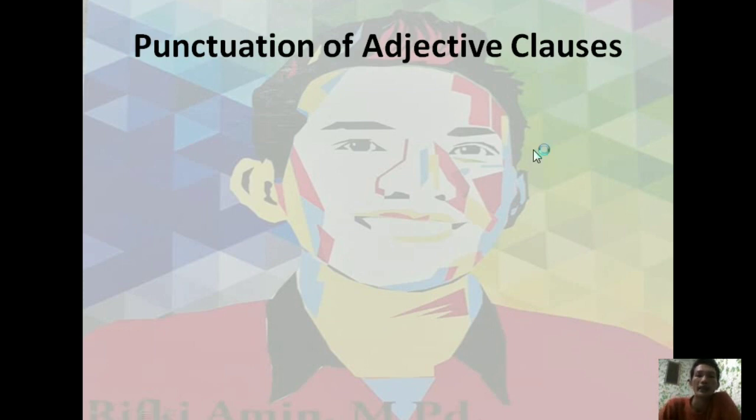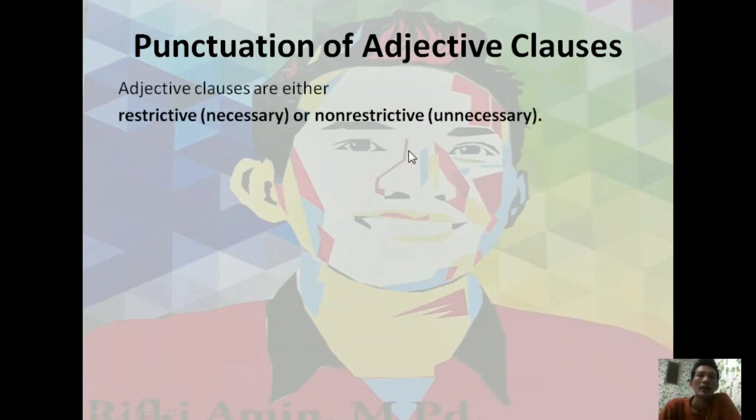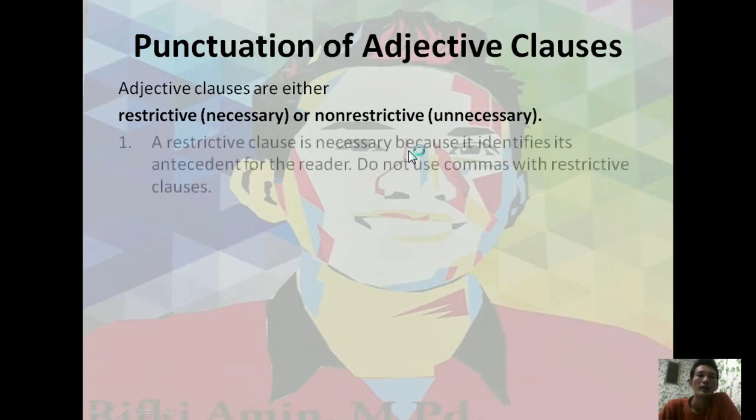Punctuation of adjective clauses. Adjective clauses are either, look at here, there are two here, like I said to you, restrictive, necessary, or non-restrictive, unnecessary. A restrictive clause is necessary because it identifies its antecedent for the reader.